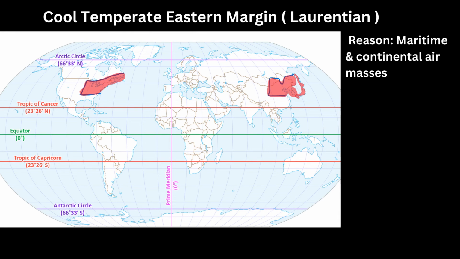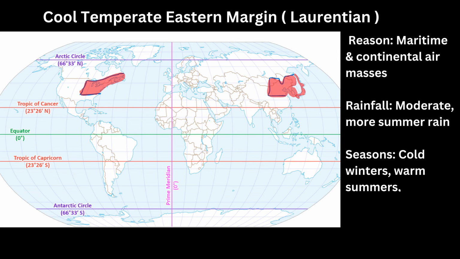Cool temperate eastern margin, experiencing the clash of maritime and continental air masses. This climate exhibits moderate temperature and precipitation variations. Rainfall peaks in the warmer summer months while winters are cold. The seasons alternate between warm summers and cool winters.